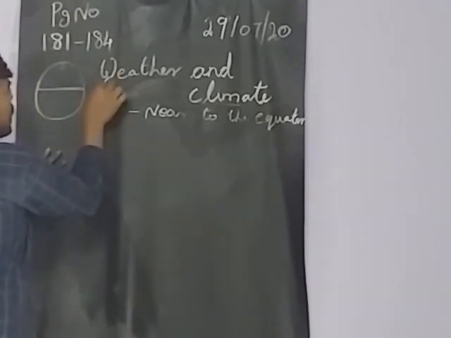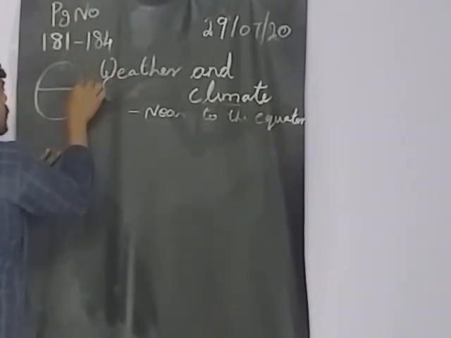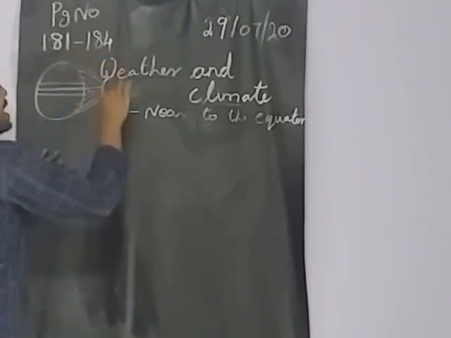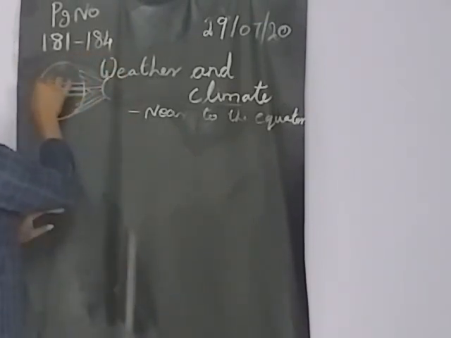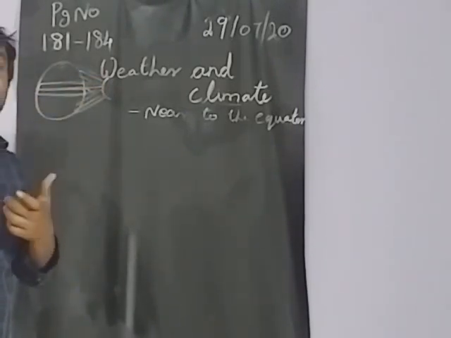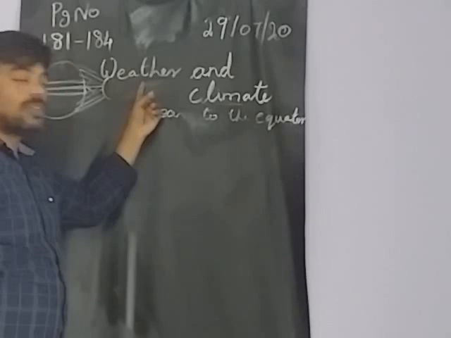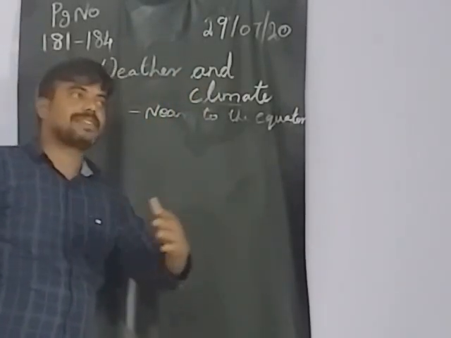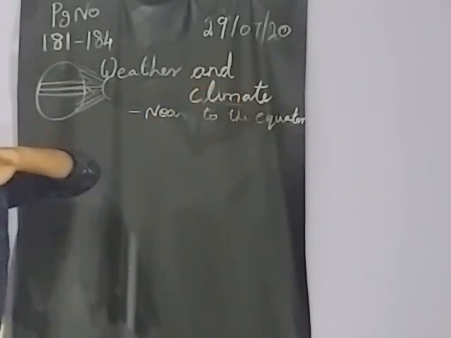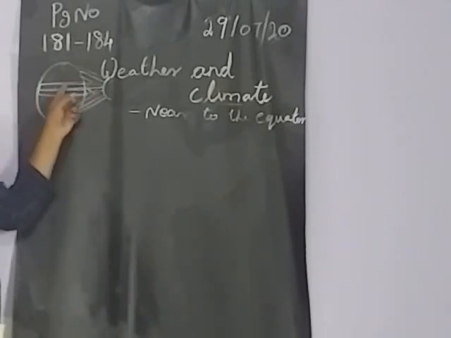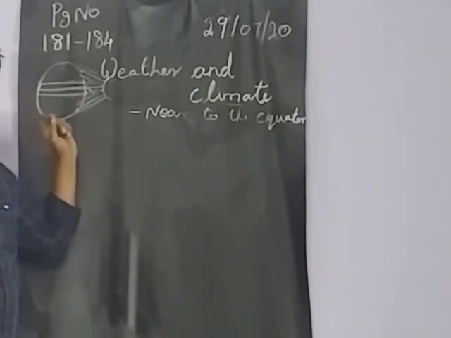Here we are getting vertical sunlight, so especially these areas will get too much summer. All the remaining areas get slanting rays only. So this area will get more temperature, and because of that, many changes happen in the weather and in the climate also. For example, from February or March to June this area will get more temperature.